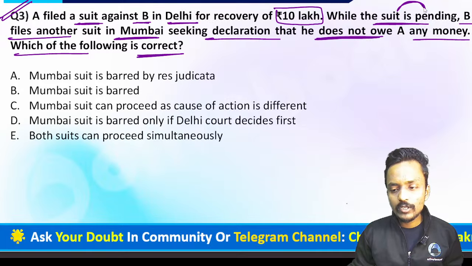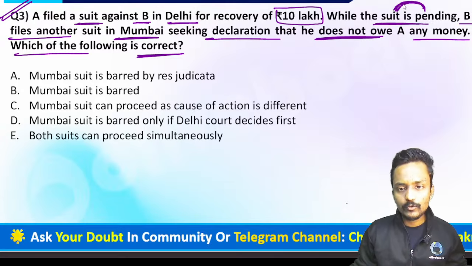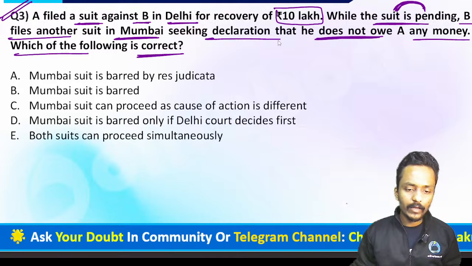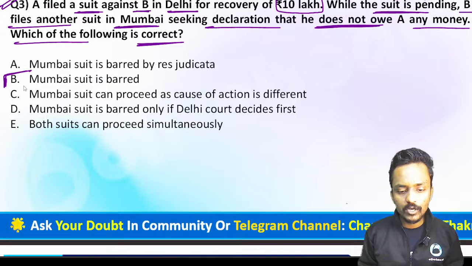So when one suit is not resolved at all, you will not raise any kind of concern, and you will not file any fresh suit while a suit is already pending in one of the courts. So can I say right now the Mumbai suit is totally barred from the application? Yes, absolutely. So option B is the correct answer. The Mumbai suit is totally barred right now. If you are selecting option B, your option is absolutely correct.